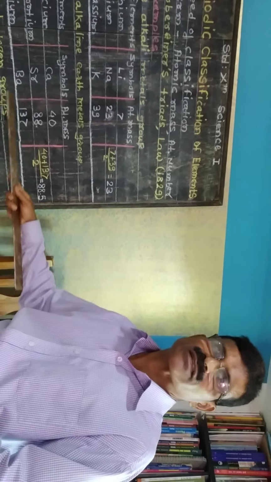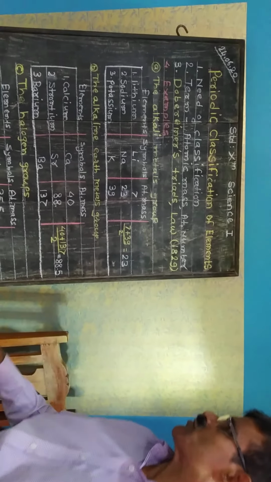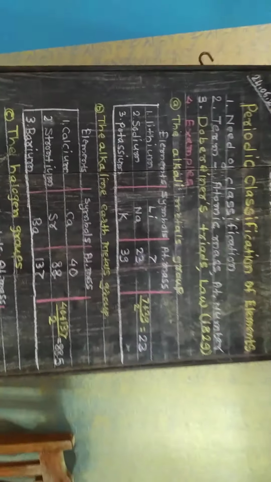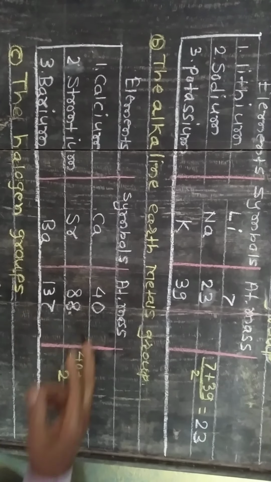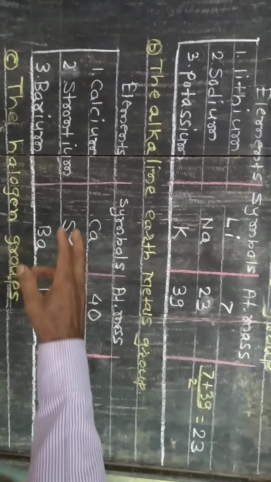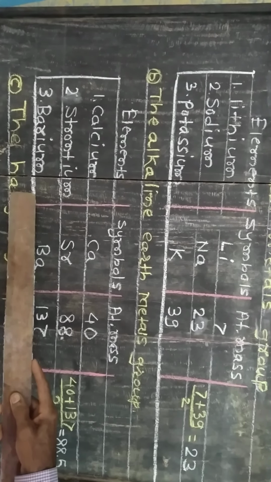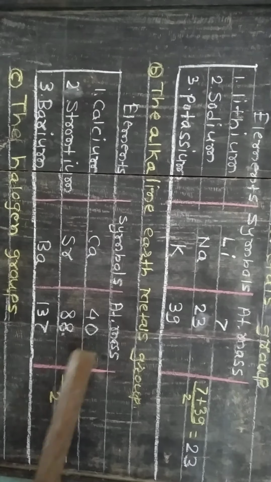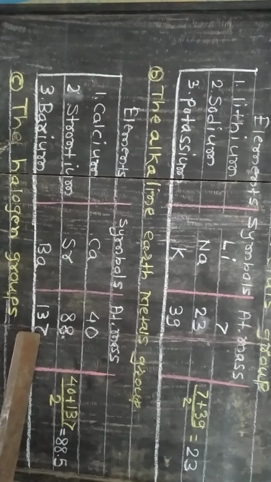Secondly, according to Dobereiner's law, strontium is the middle one. The atomic mass of strontium is 88. The atomic mass of calcium is 40 and the mass of barium is 137.